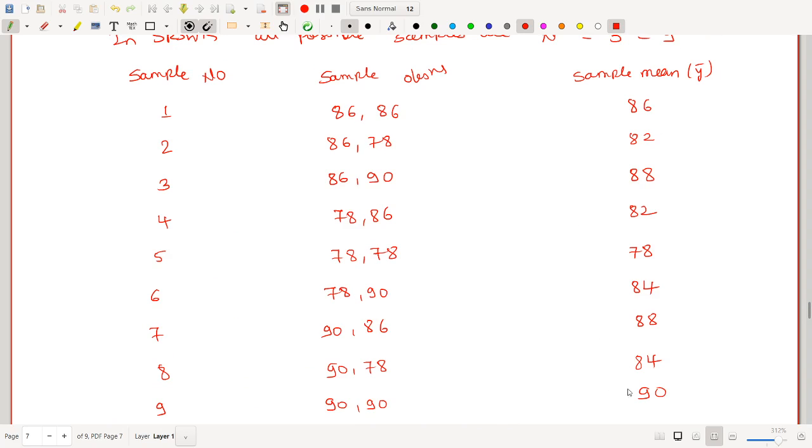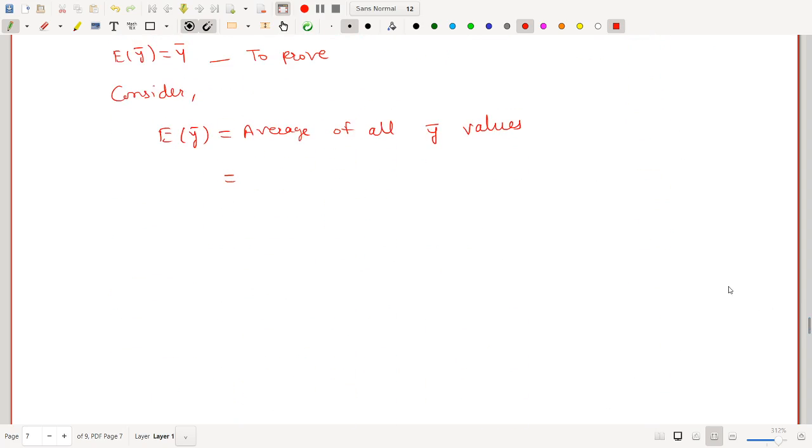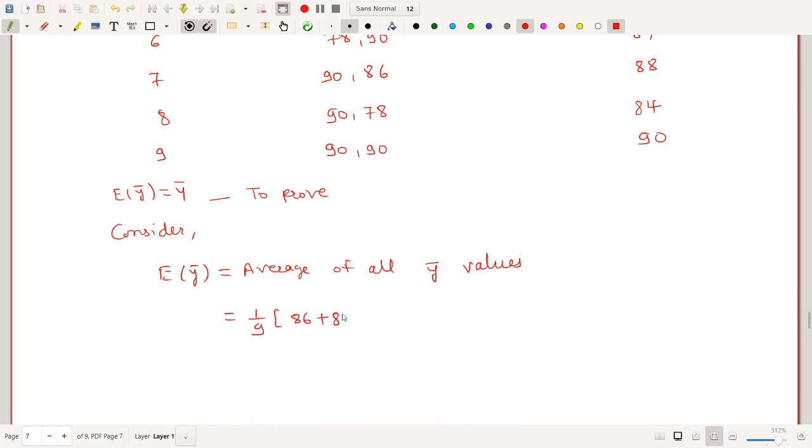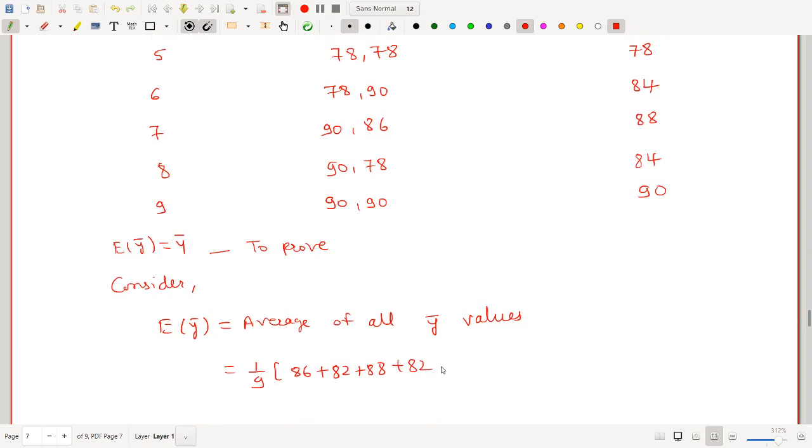So how to take the average? The average of these 9 values will be 1 upon 9 into the addition of these 9 observations. So this will be 1 upon 9 into 86 plus 82, 88, 82, 78, 84, 88, 84 plus 90.